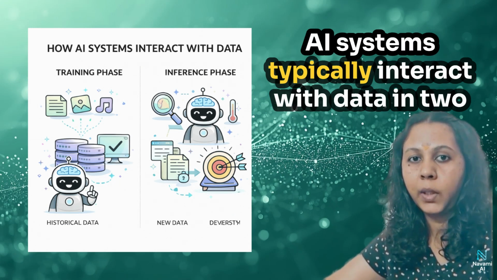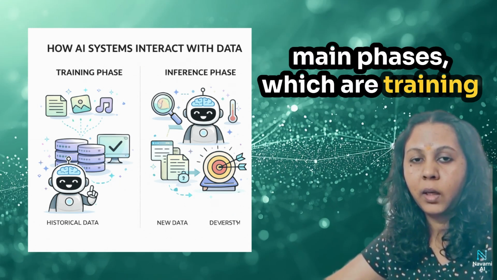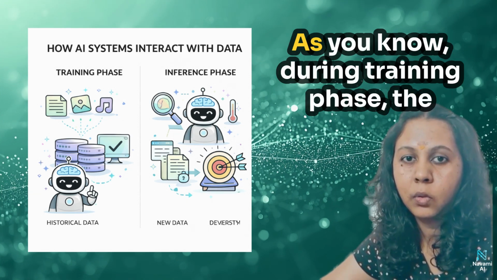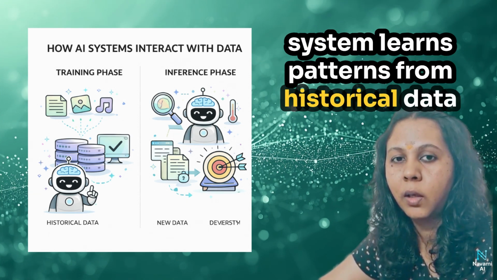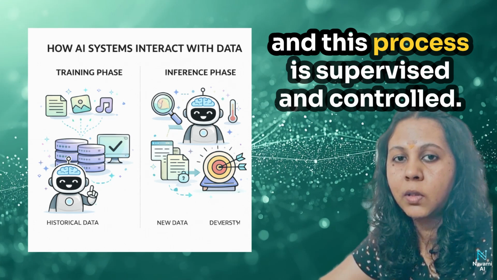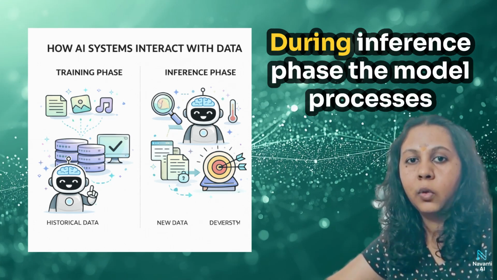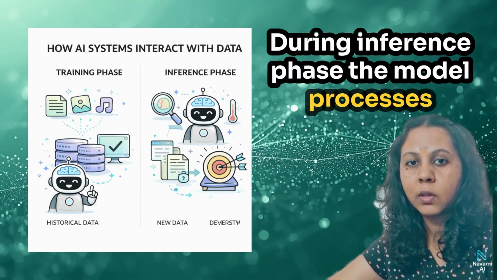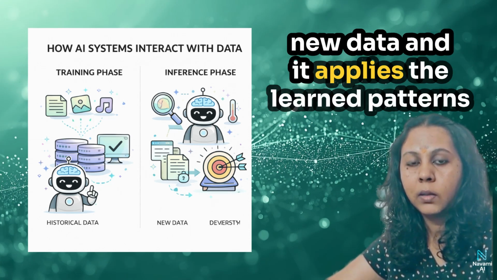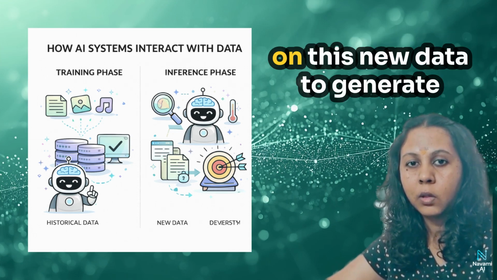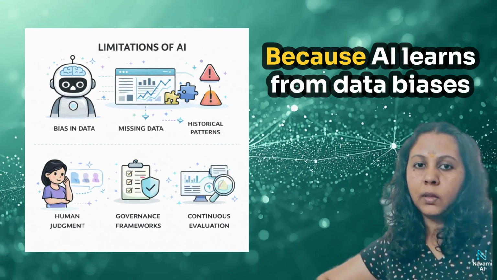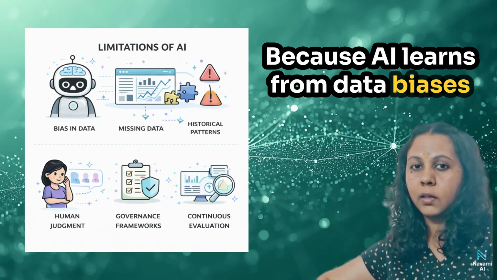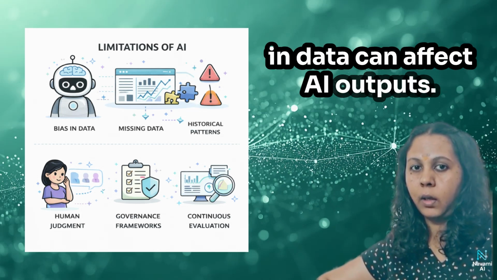AI systems typically interact with data in two main phases, which are the training phase and the inference phase. As you know, during the training phase, the system learns patterns from historical data, and this process is supervised and controlled. During the inference phase, the model processes new data and applies the learned patterns to this new data to generate output or make predictions.